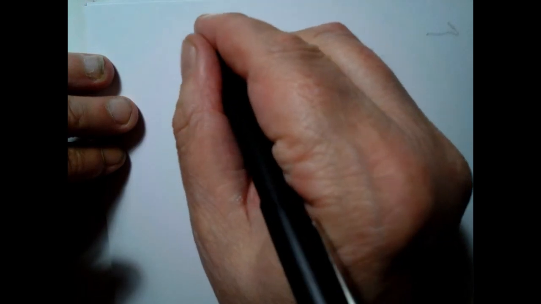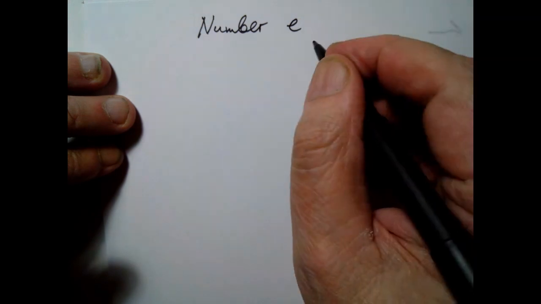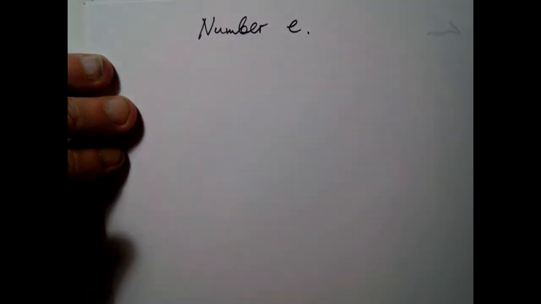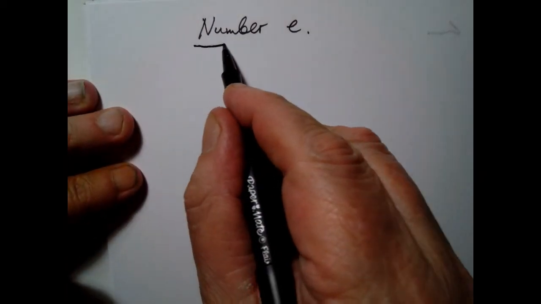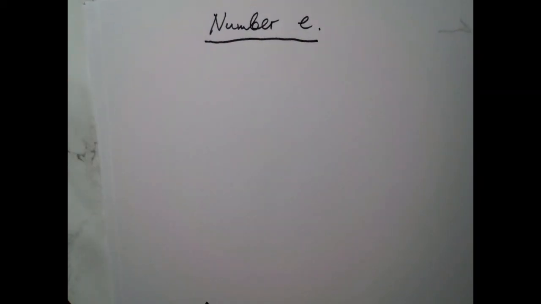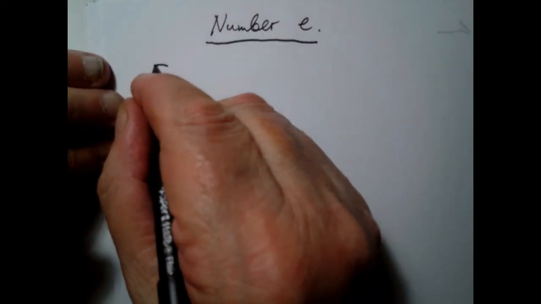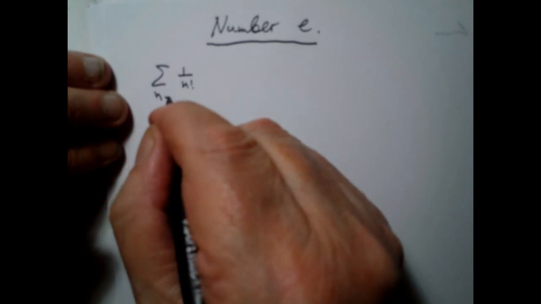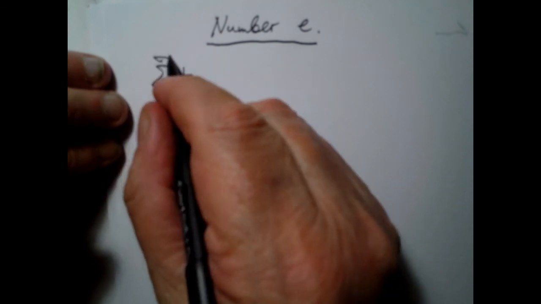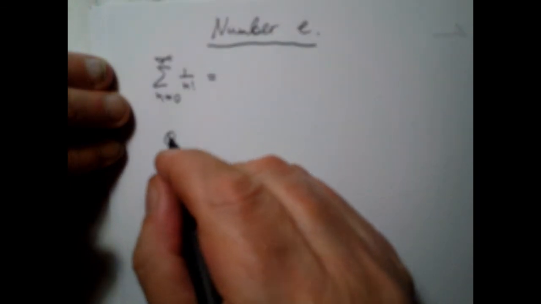Okay guys, so now we're going to talk about number e, and this is the most important number in human history, except possibly for 0 and 1, and I will start out where I left off last time. So I'm going to look at the series sum of 1 over n factorial, n goes from 0 to infinity. So in the series, 0 factorial is equal to 1.